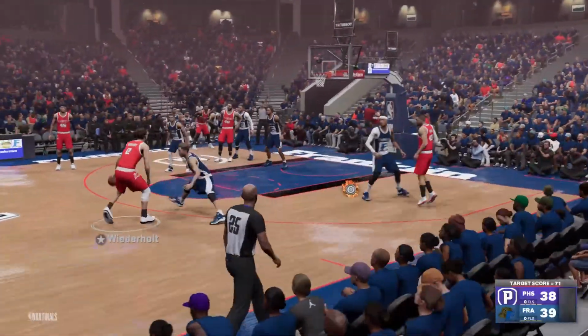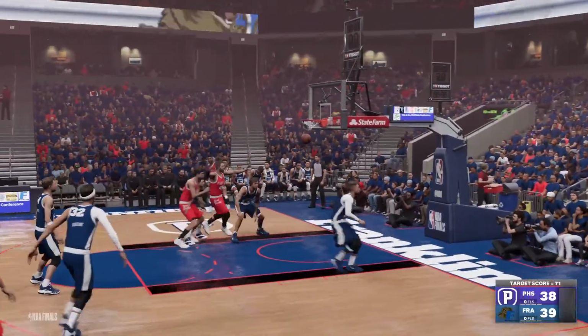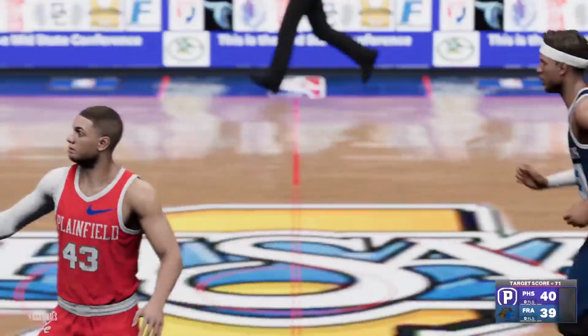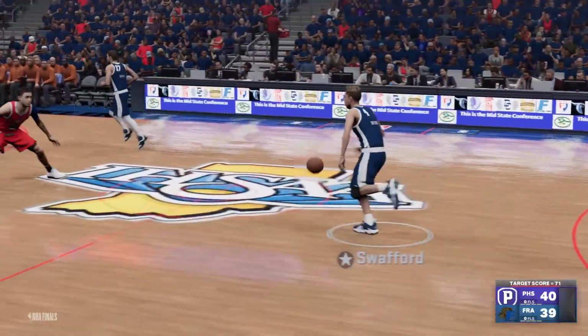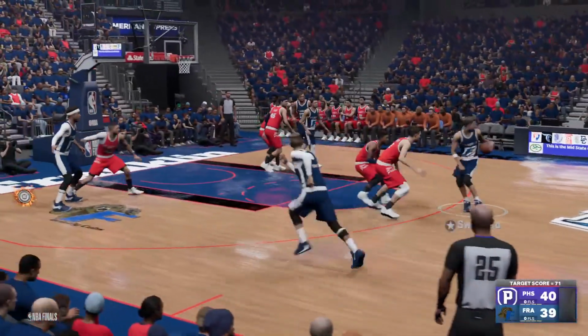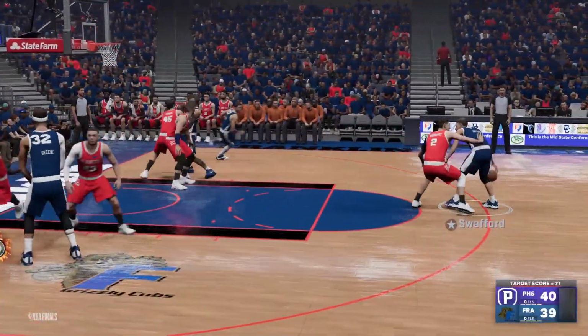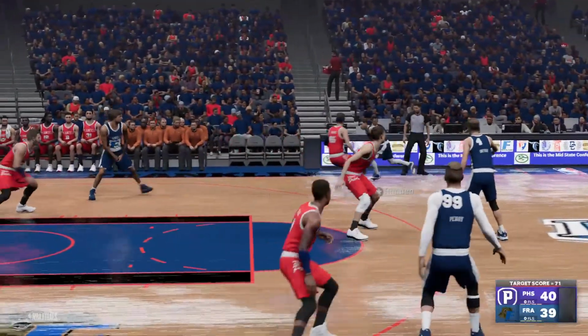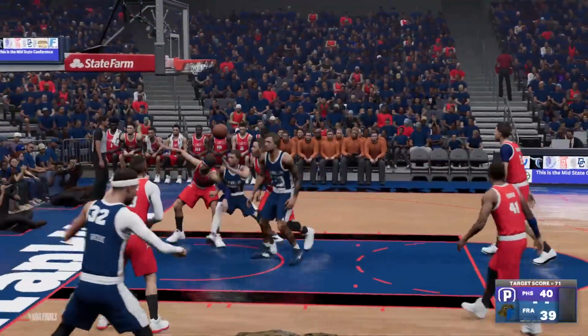Franklin trying to take game 2. Could this be a late game comeback? Jackson for two. Chase Swafford has the ball once again. Swafford's looking. He has it. Heavy pressure from Wiederholt. Back to Roden. Roden. Overton.